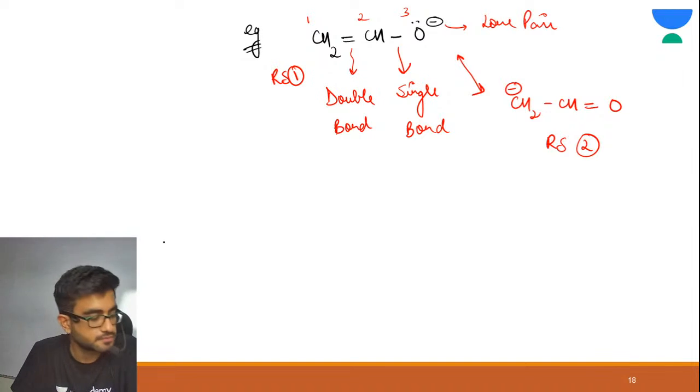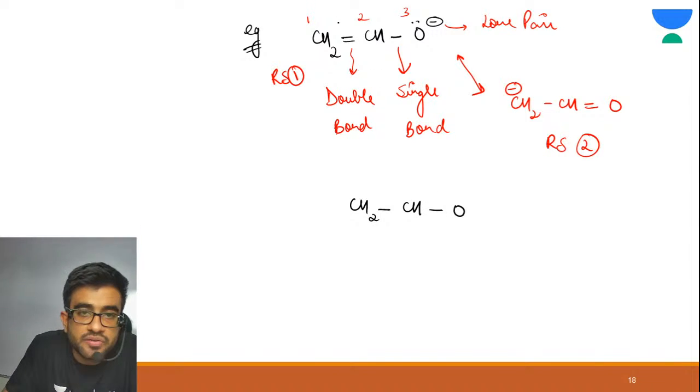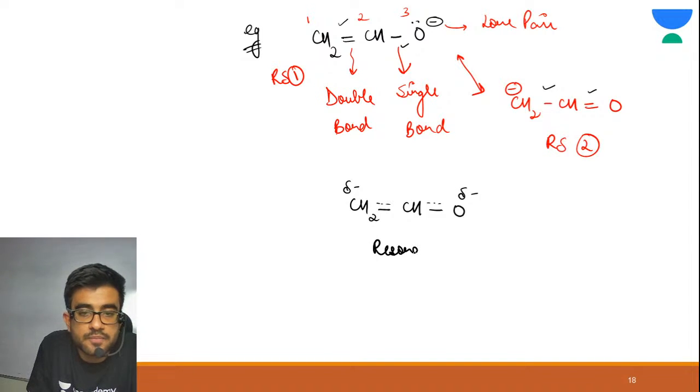Of this. First write all the sigma bonds. Okay, CH2, CH, oxygen. Correct. Now see, a double bond is here, a double bond is not here. So this must be having a partial double bond. A single bond is here, a double bond is here. So this also has a partial double bond. And a negative charge is distributed on the first carbon and your oxygen. This is your resonance hybrid.